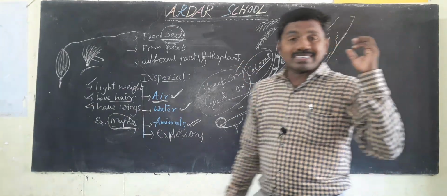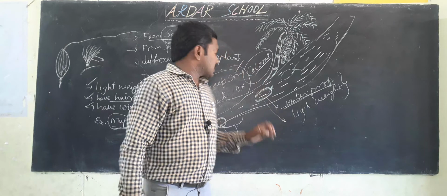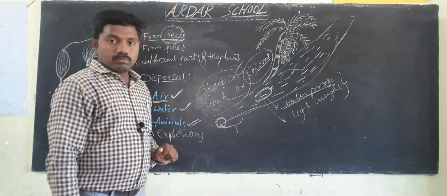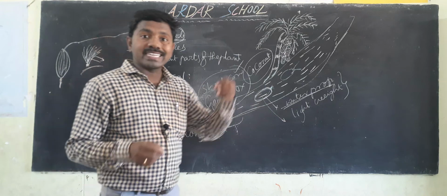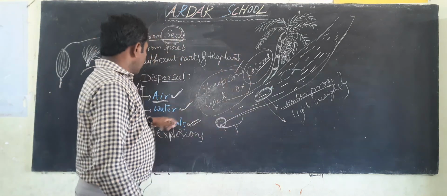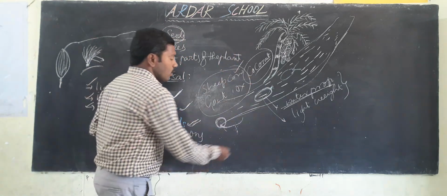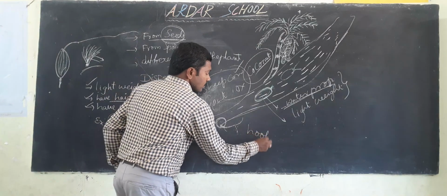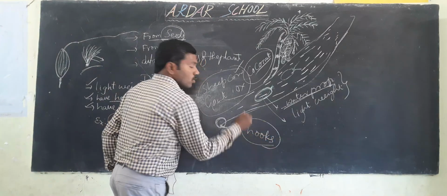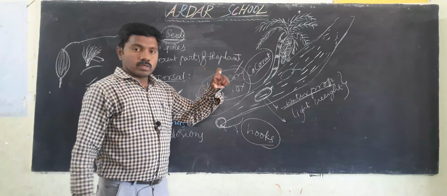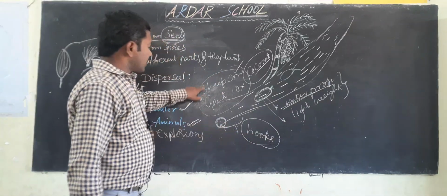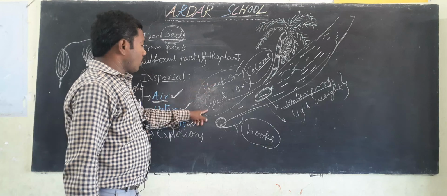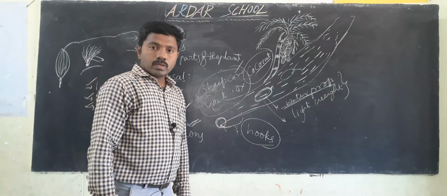some seeds stick on their skin. How can they stick on the skin? So here some seeds have hooks. Some seeds have hooks like this. With the help of these hooks, they can stick on their bodies. Sheep, cow, goat, ox. Okay, children.